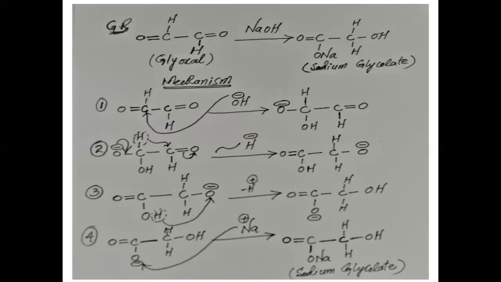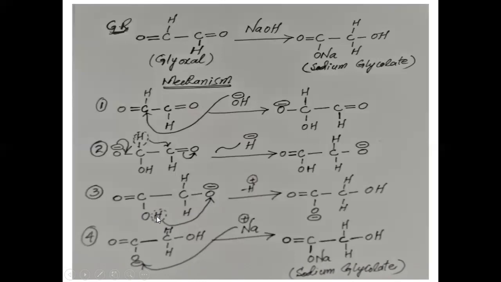And second step is the transfer of hydride ion. This hydride ion, H negative ion, will go towards this. So here you can see this is the second step, and this is the transfer of hydride ion. Step 3, you can see what is step 3. In step 3, migration of proton will take place.